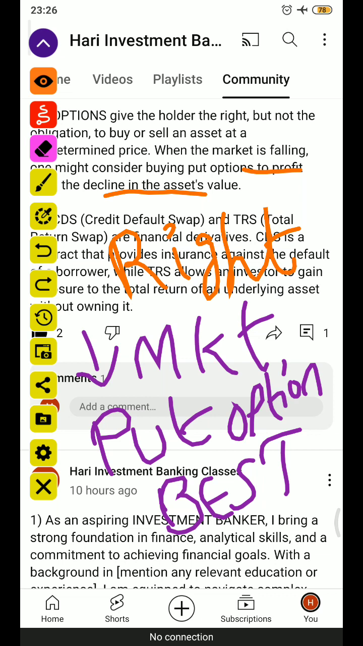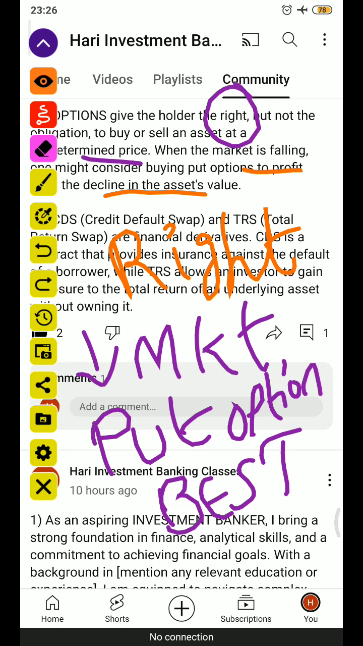Option means we have two options, one is the call option, one is the put option. In a call option, the investor gets the right to buy, whereas in a put option, the investor gets the right to sell. So if the market is falling, put option is the best option, and by buying a put option you will get the profit from the declining asset value.